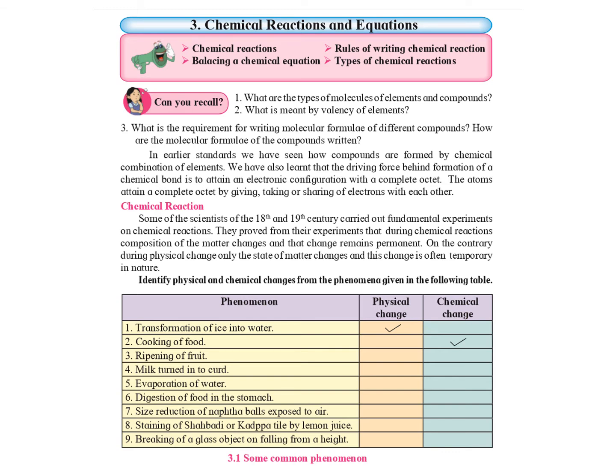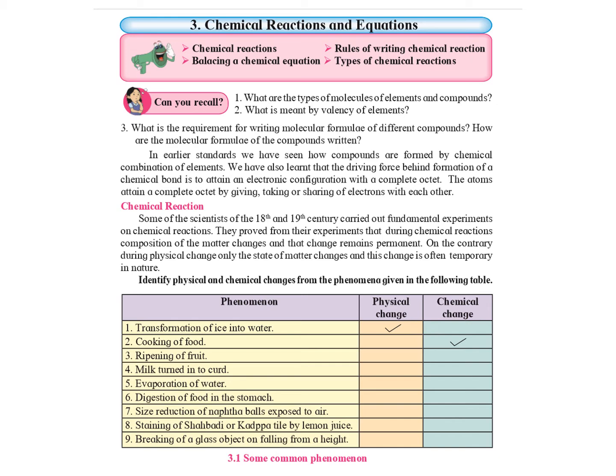Good morning, students. Today we'll be starting with Science 1, chapter number 3, Chemical Reactions and Equations. The first page is a revision of what you have already learned in the previous classes regarding physical change and chemical change. To revise, what is a physical change? When the physical state of the substance changes, but its chemical composition remains the same, it is said to be a physical change. During a physical change, no new substances are formed.